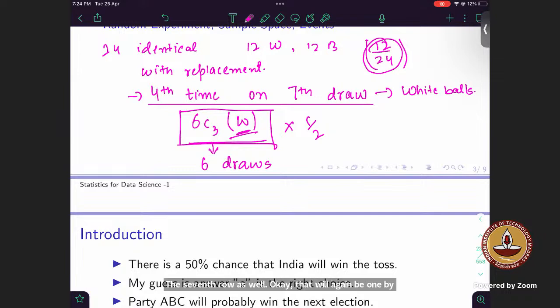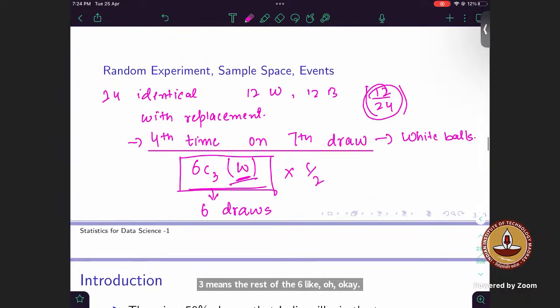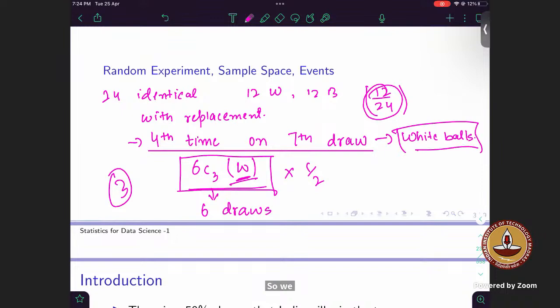The rest of the 3, meaning the rest of the 6, we don't care about those. What is this 4th time on the 7th draw? We know 3 times it has been a white ball, right? So obviously 3 times it had to be black balls, and we do not care about the arrangement in which they came.